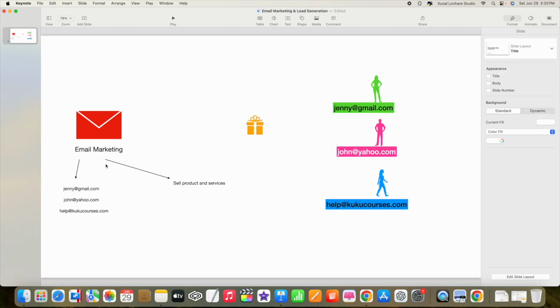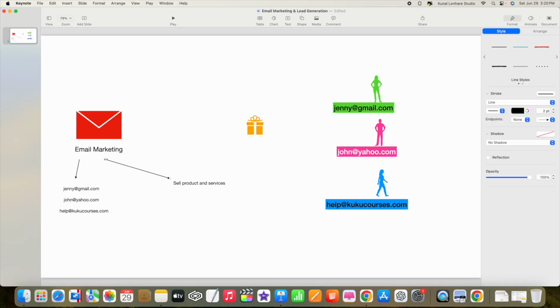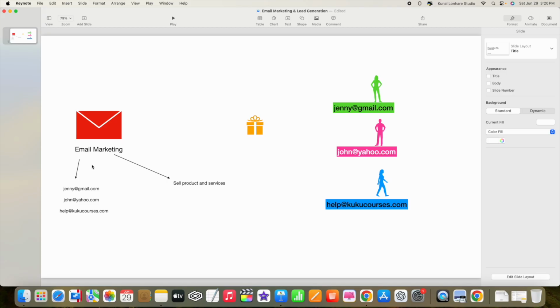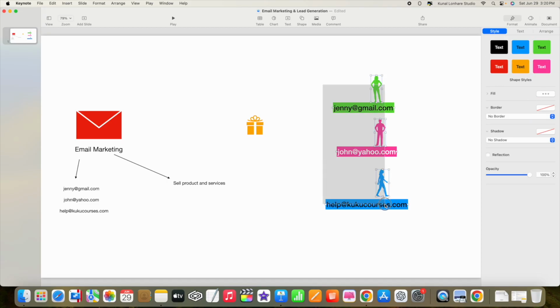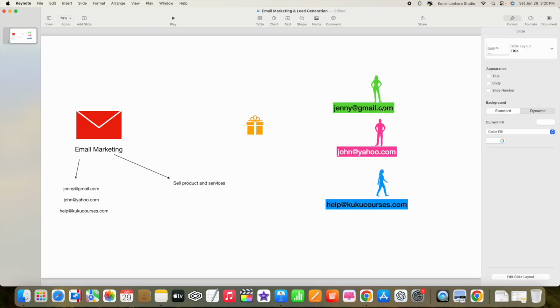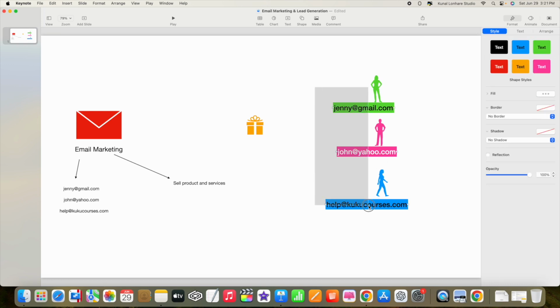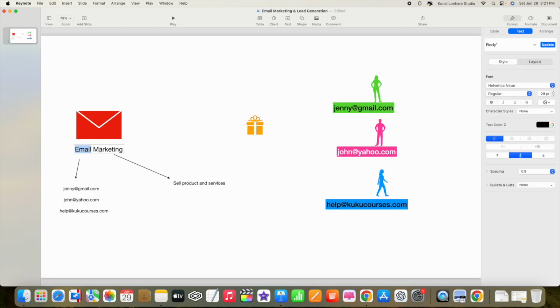Okay, so I hope you guys have understood the concept of email marketing. In email marketing, there are different people, and each person has an email address. It can be in the form of gmail.com, yahoo.com, or a custom business email. We collect all these email addresses of different people, and with their emails we can do marketing.